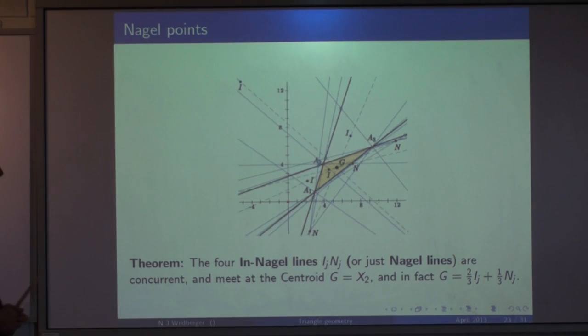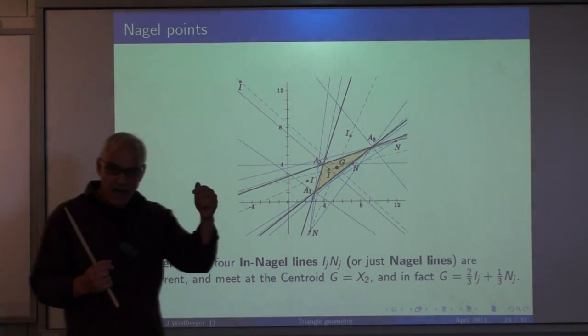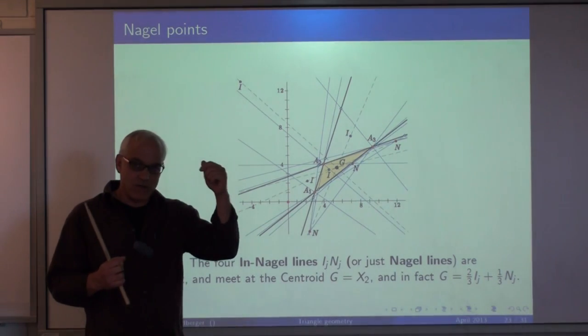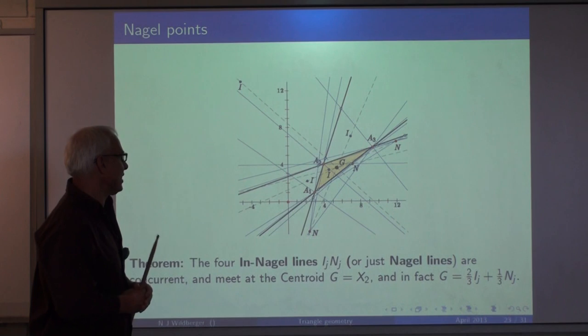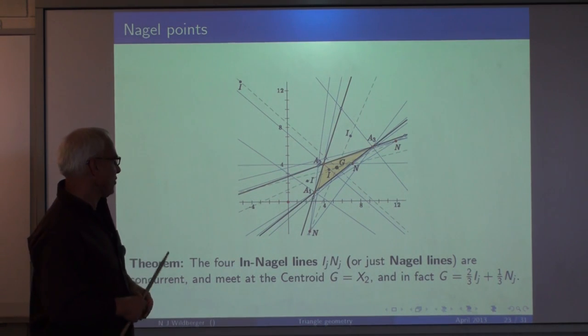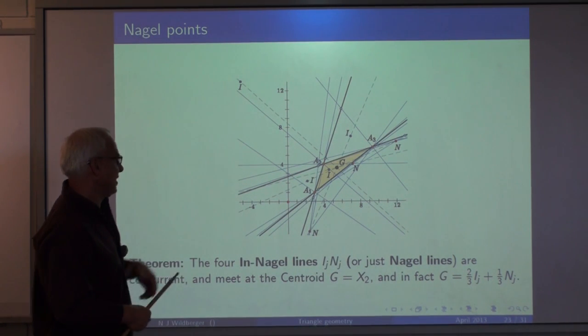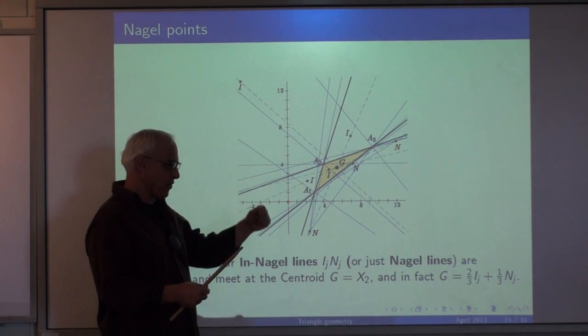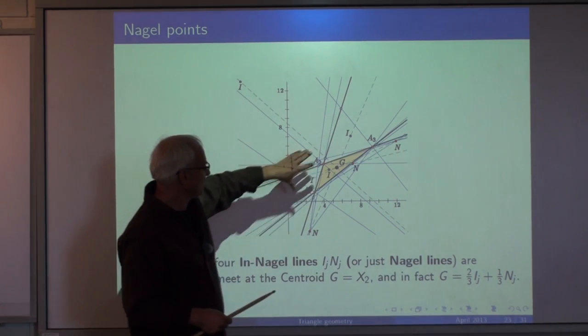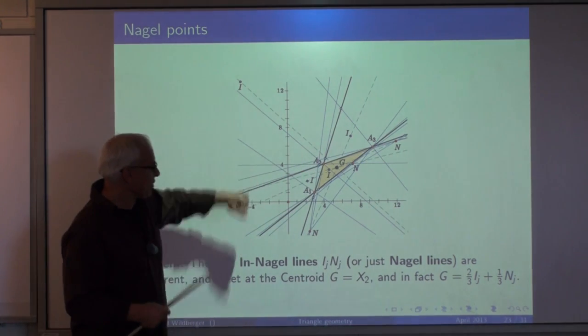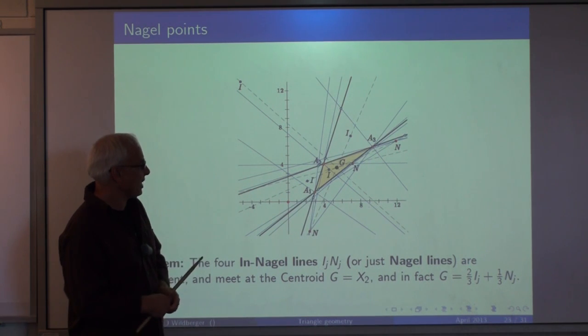Now, there are some other points associated to these lines joining vertices to contact points. So there are some other 4 points. If you look at all those lines joining vertices to contact points, you see that there are some other places where they're collinear.